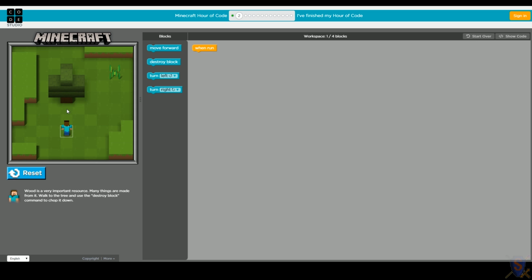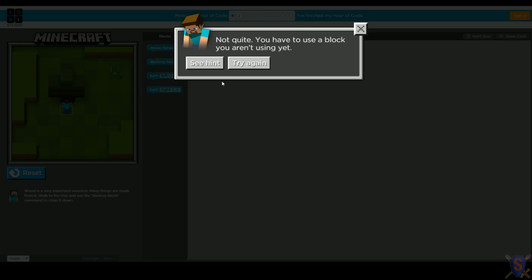1, 2. Okay, so let's add 2 move forward blocks. 1, 2. Okay. And then Steve should be here in front of our tree. So let's test that. 1, 2. All right, so Steve moved forward 2. And he's still sad because we didn't get the tree.